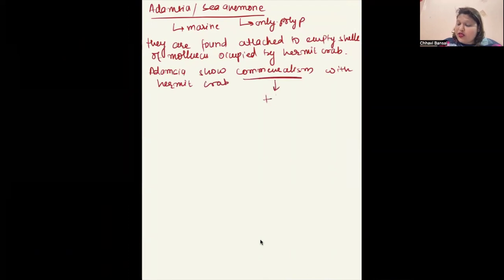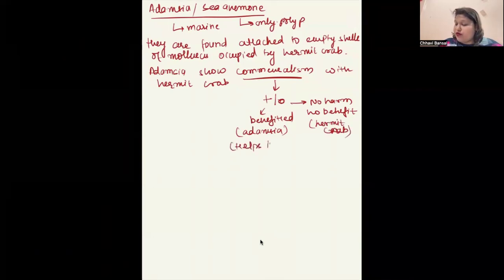Commensalism means positive and zero. What is positive? One is benefited and zero is no harm, no benefit. Who is benefited here? Adamsia. Okay. Hermit crab is neither benefited nor harmed. Helps in transport. This is the benefit. Okay. This is about Adamsia or sea anemone.